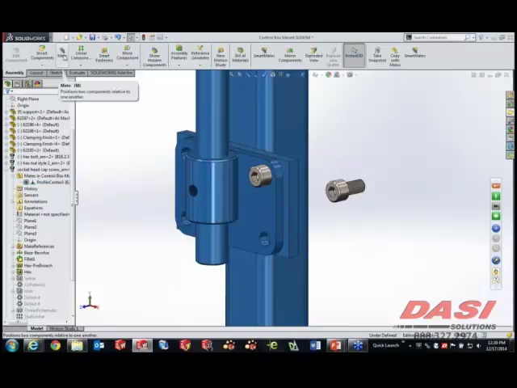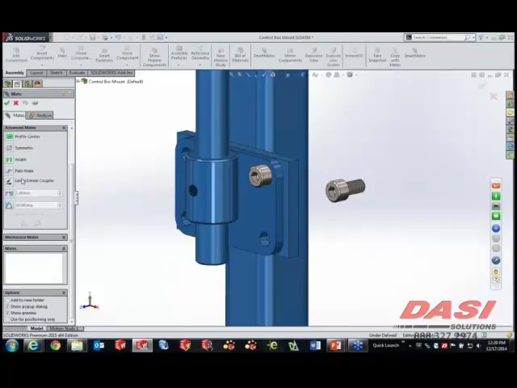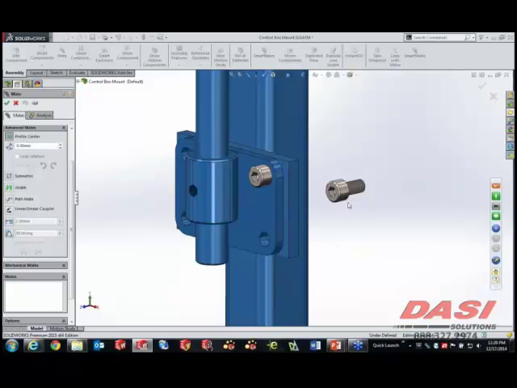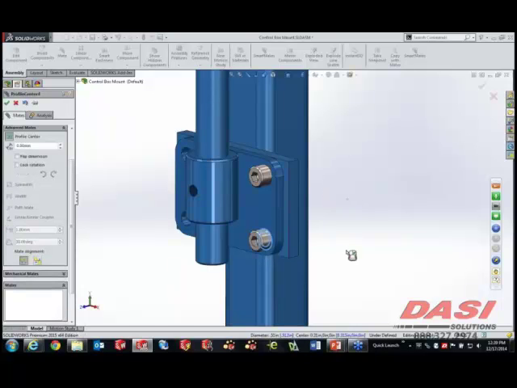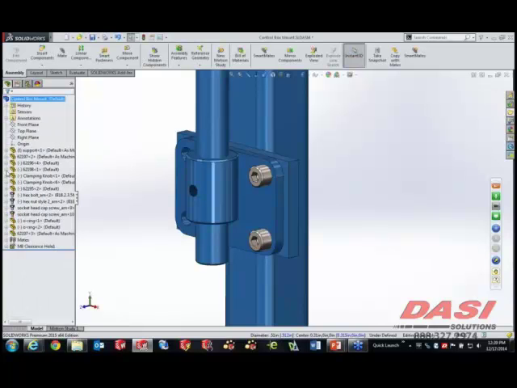I'm going to do this one more time. Mate tool, Advanced Mates, Profile Center. And all we're going to do is grab the edge of the bottom of the fastener, which is common to the cylindrical and flat faces, and same thing over here on that hole. So a coincident, a concentric, and a locked rotation all built in to one single mate tool. Once again, 2 fully defined fasteners, 2 single mates. So that one there is tremendous.